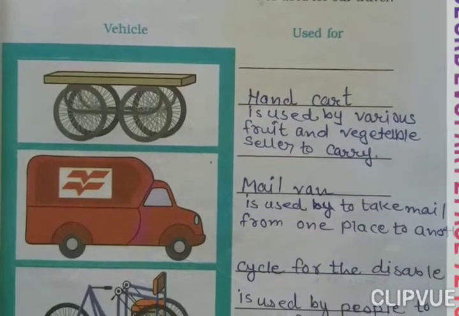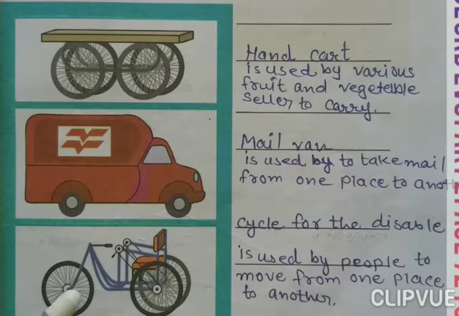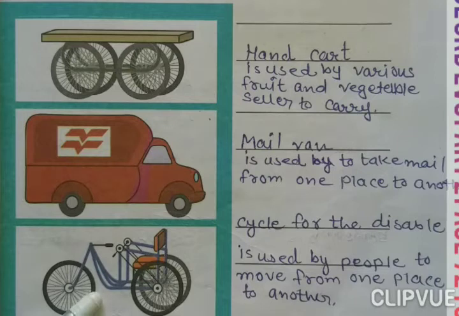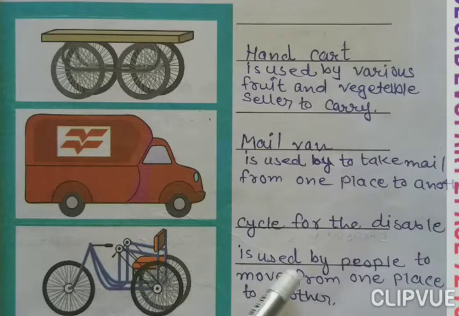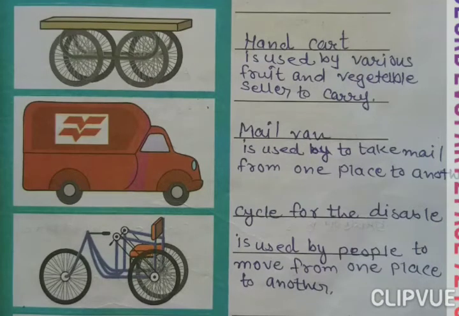Now here, the next picture is there. Cycle. This cycle is for those who are disabled. Have you seen these people that are disabled? Here, this is used for disabled people to move from one place to another. It is used for the disabled people. And what is the purpose of using it? They move from one place to another place. To go from one place to another they are using this.